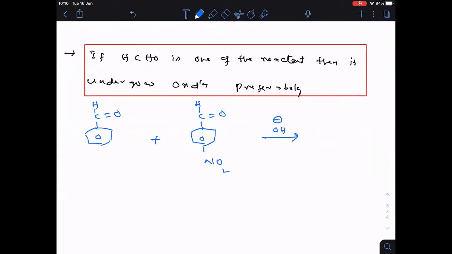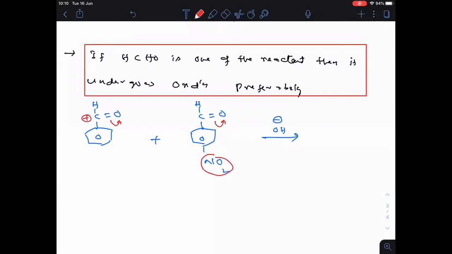So here what happened? Pi bond will shift here, and this carbon gets positive charge. But in the second one, NO2 is there. NO2 is an electron withdrawing group, it withdraws electrons. So the positive charge magnitude will be more here. But in the first one, there is no electron withdrawing group, so the positive charge magnitude will be small.